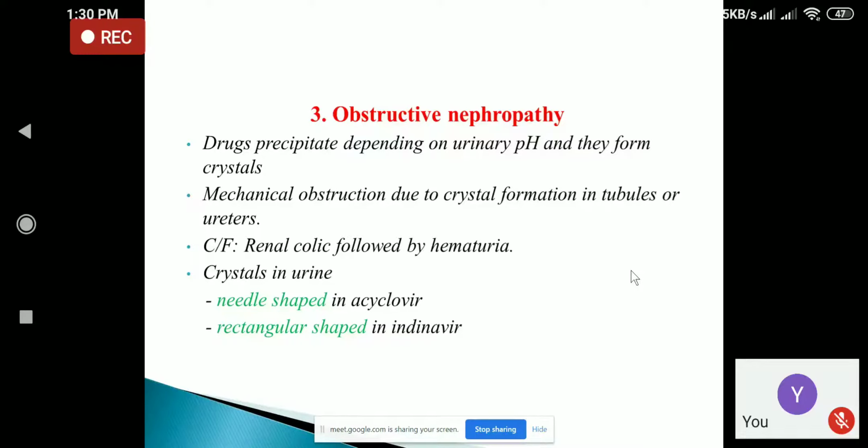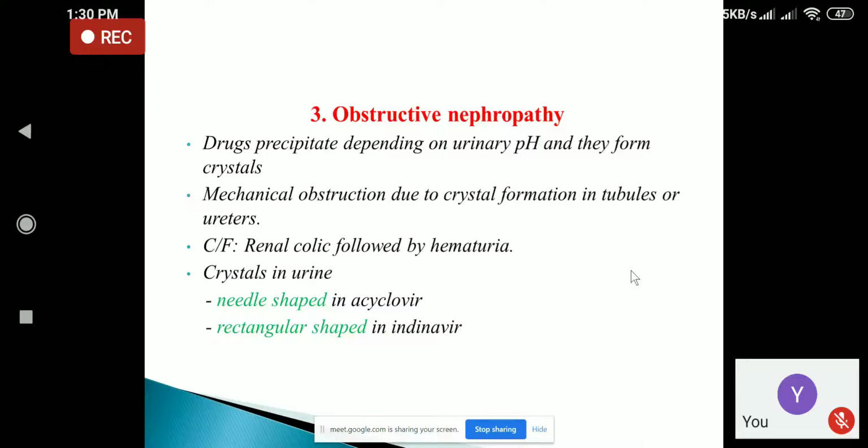So depending upon the urinary pH, the drugs which we have been taking for certain disease condition, those drugs will accumulate and they form the crystal, and they may obstruct the urinary tubule, or they may obstruct the ureter, or they may obstruct the urethra. So when there is obstructive nephropathy, patient may have features like renal colic. That is the type of pain you get when a urinary stone blocks part of your urinary tract. That is known as renal colic.